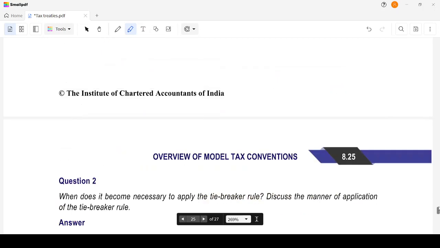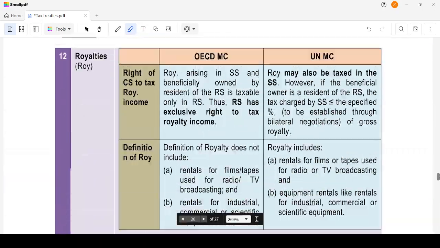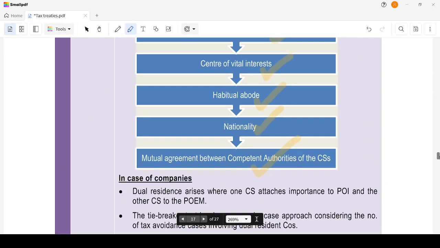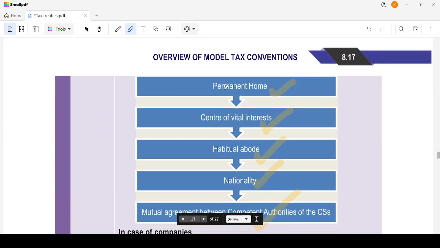We had the order, right? Simplified order here. First is the permanent home. If you have it in both contracting states, then you check the center of vital interest. If you have a permanent home in both and are not able to determine the center of vital interest, or if you don't have a permanent home in either, then you go with habitual abode.